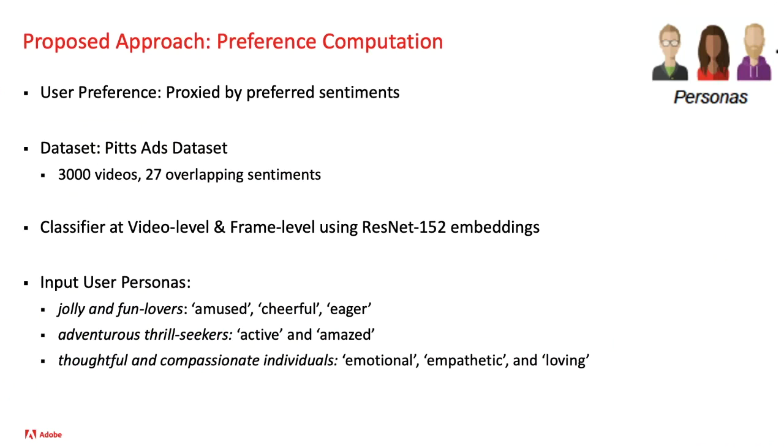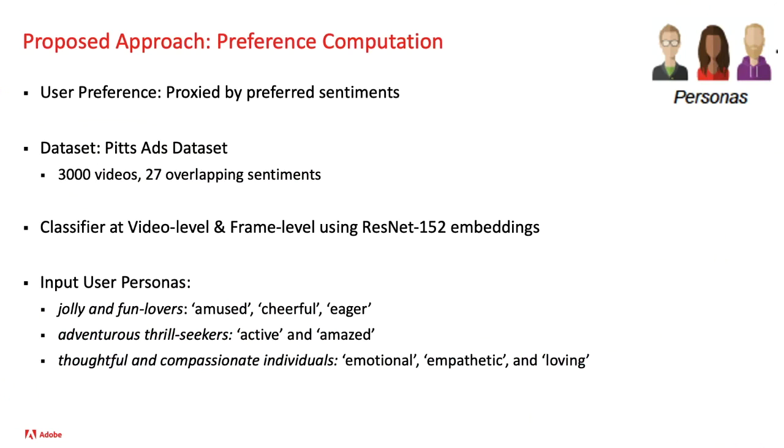You must be wondering how we define user preferences and how do we infer attributes that align with these preferences from the extracted images and text. Based on an existing annotated dataset called the PITS ads dataset, we train a machine learning model to identify the sentiments that are evoked by the frames in a video. Then we combine certain sentiments to lie in three broad preference categories.